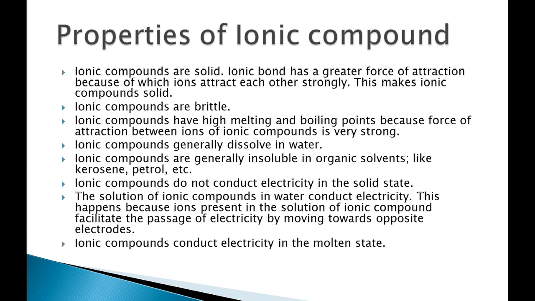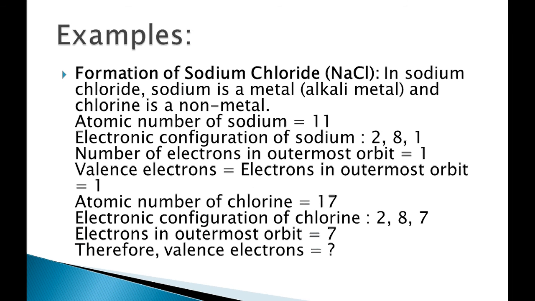This happens because ions present in the solution of an ionic compound facilitate the passage of electricity by moving towards opposite electrodes. Ionic compounds conduct electricity in the molten state. Now we will see how ionic compounds are formed. The first example is sodium chloride formation.